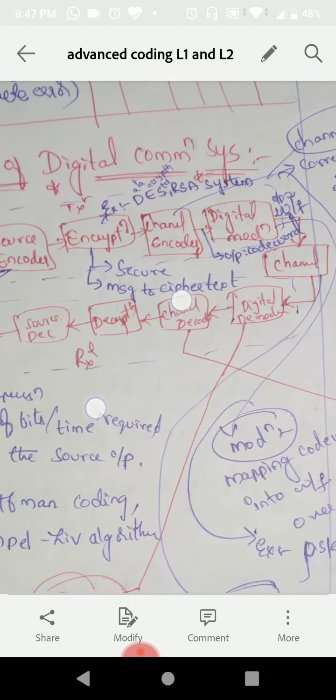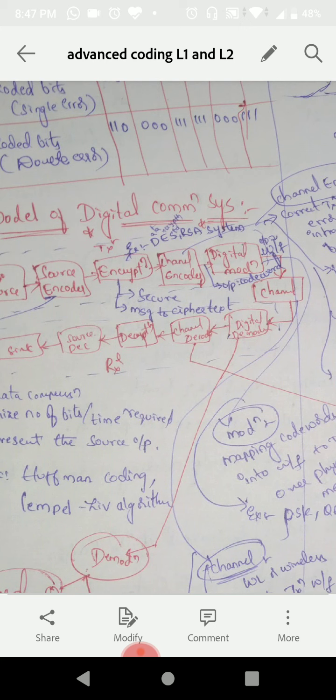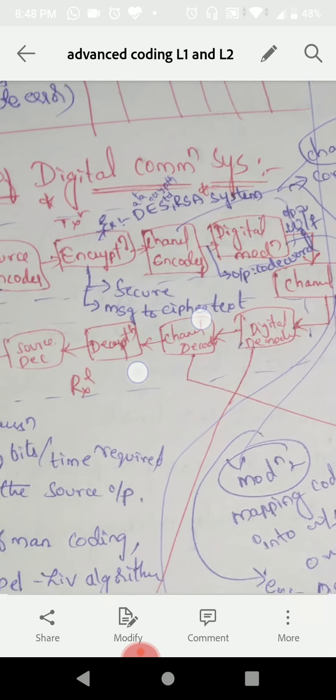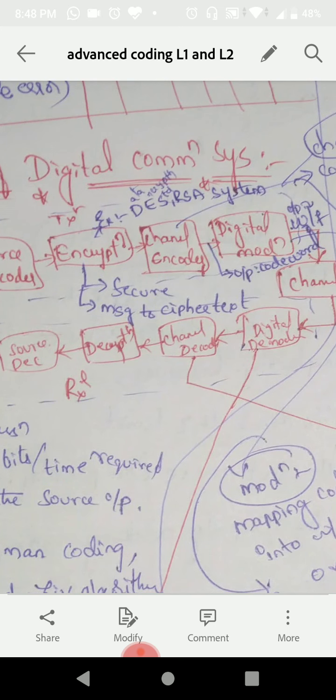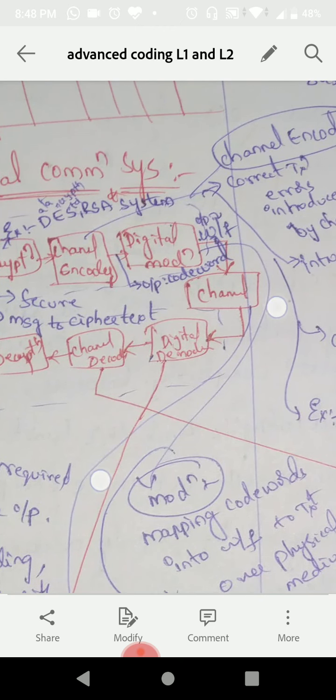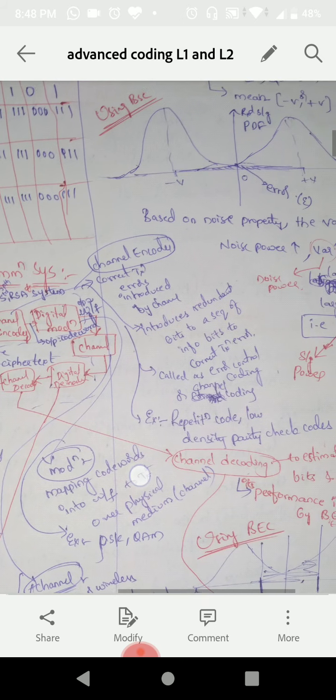And next is encryption. Encryption is nothing but we are going to secure our message, making it not understandable by someone else, an unauthorized user. So we are converting our message to ciphertext, as an example. The encryption algorithms are DES and RSA, where DES stands for Data Encryption Standard, and RSA is also there.